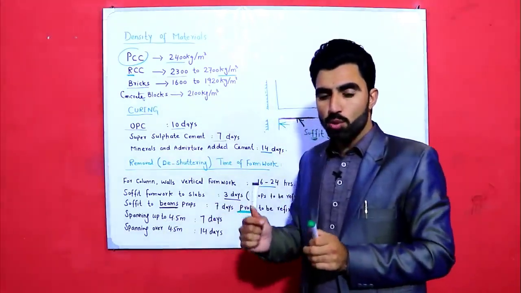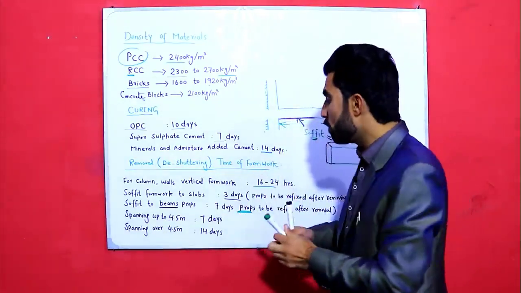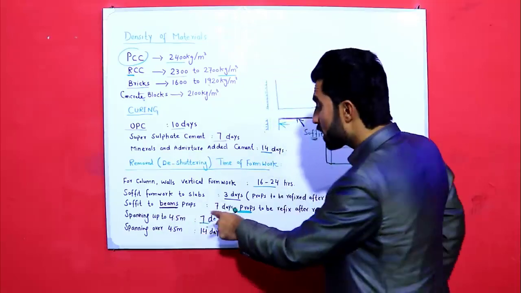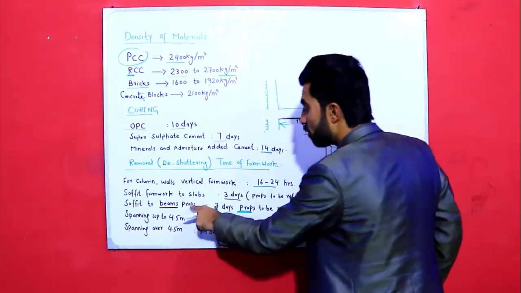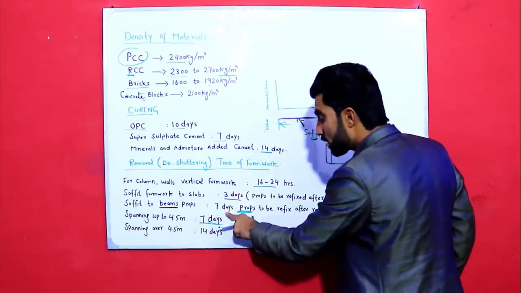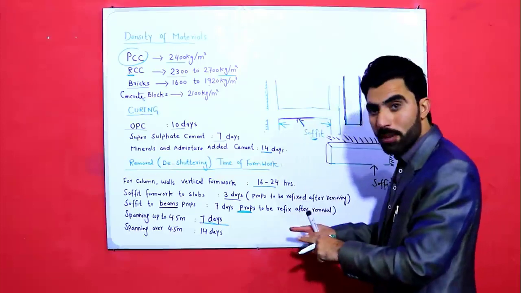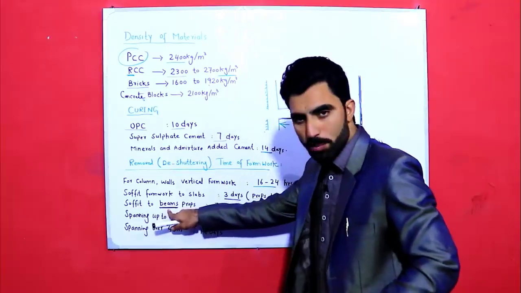The spanning between 0 to 4.5 meter, the props should be removed. Because I've already discussed soffit to beams should be removed after 7 days, but props to be refixed after removing of soffit to beams.